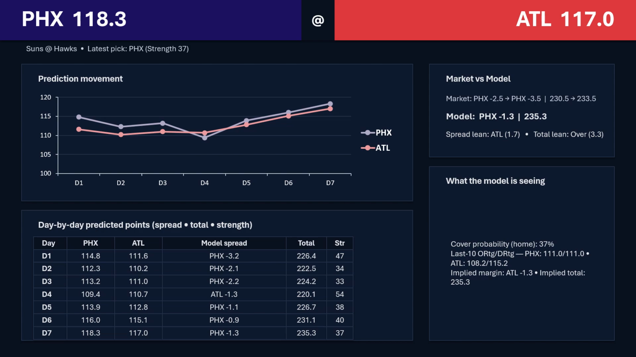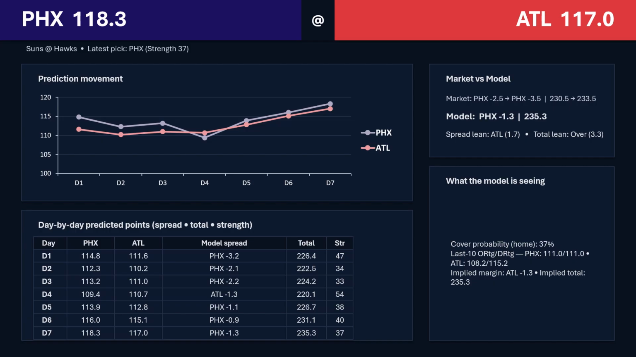So if we look at this, Phoenix is decent on the road, 13 and 12. They're 3 and 2 in their last 5. They're 7 and 3 in their last 10. Atlanta has the head-to-head win. They won 124 to 122 in Phoenix. Atlanta struggles at home. They're 7 and 13 at home, 1 and 4 in their last 5, 4 and 6 in their last 10.